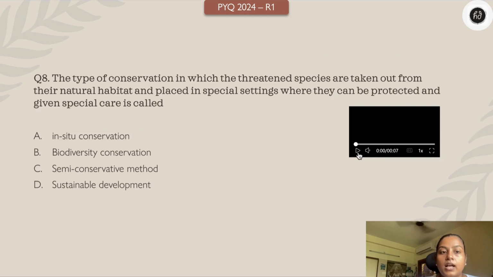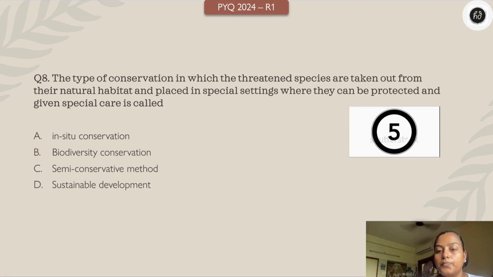Next one. The type of conservation in which the threatened species are taken out from their natural habitat and placed in special settings where they can be protected and given special care. In situ conservation, biodiversity conservation, semi-conservative method, sustainable development. Again, I can say it's an easy question. 3, 2, 1, your time starts right now.